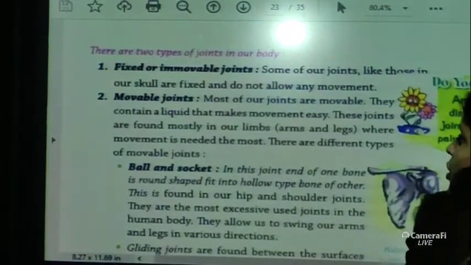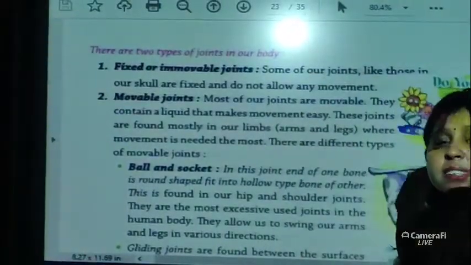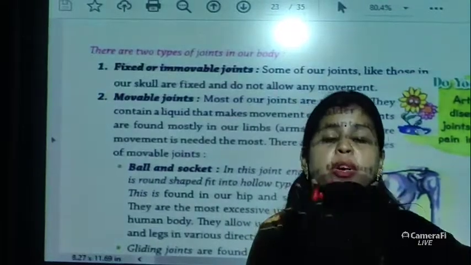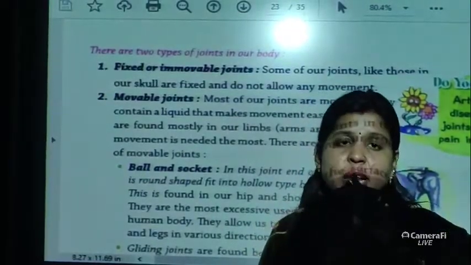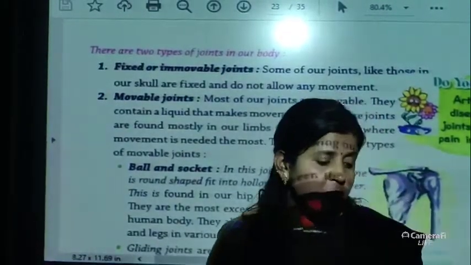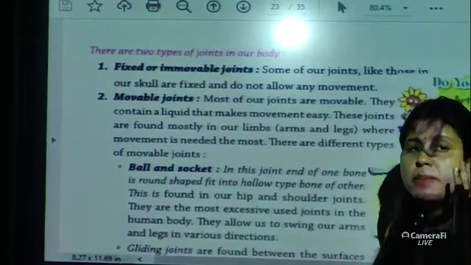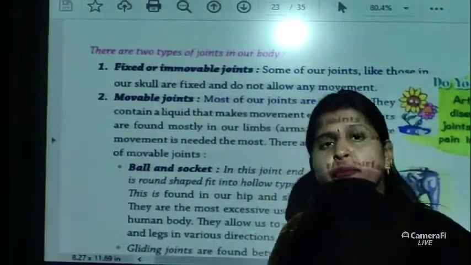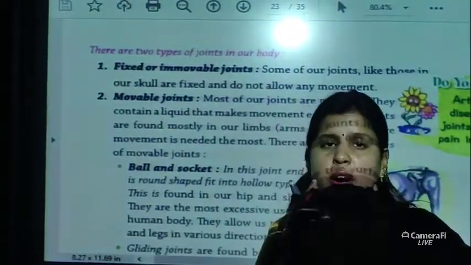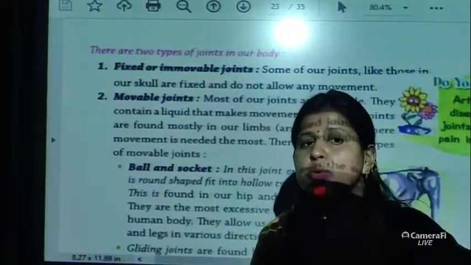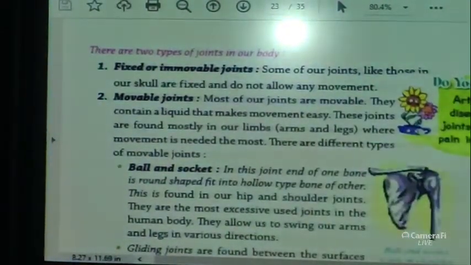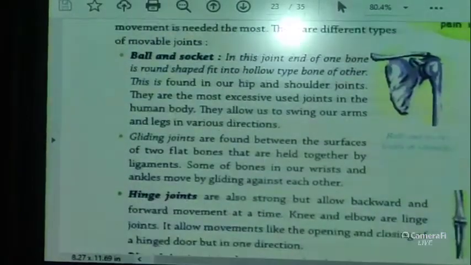One more thing I forgot to tell you: the skull is an immovable joint except the jawbone, okay? The jawbone moves in the skull. In our whole skull, only the jawbone can move. Because of it we can eat, we can talk, we can do everything with our mouth, okay?